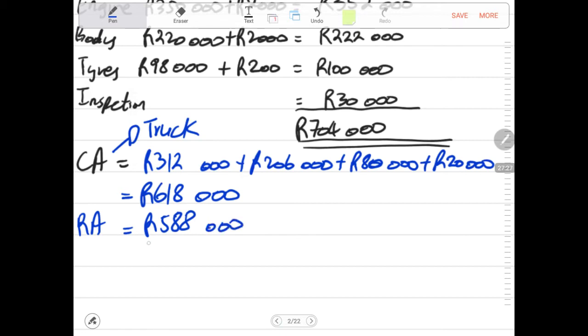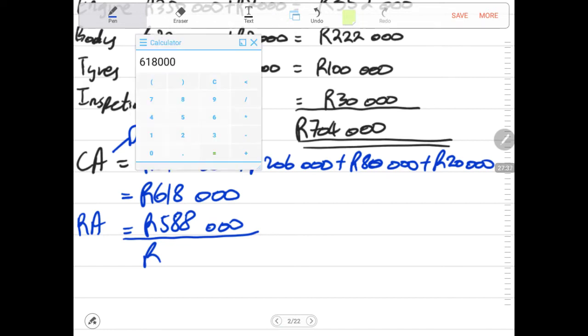The carrying amount is more than the recoverable amount, so we get the difference, which will be the impairment loss. 618,000 rands minus 588,000.